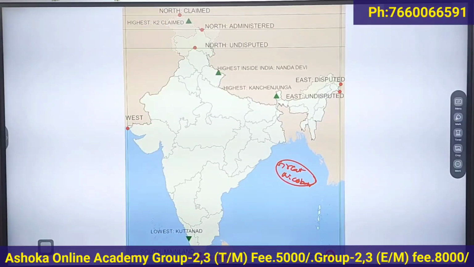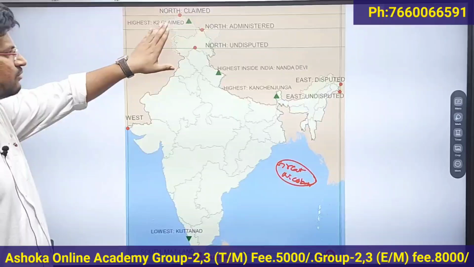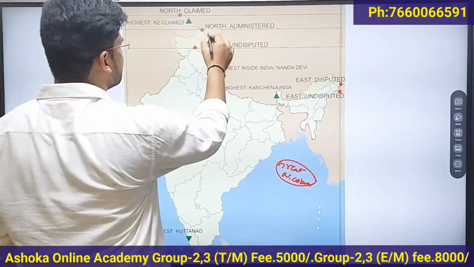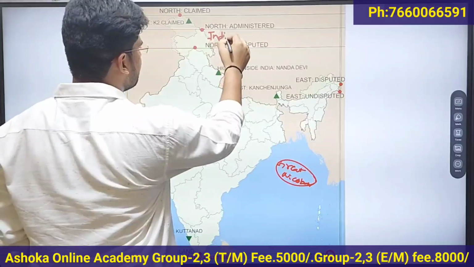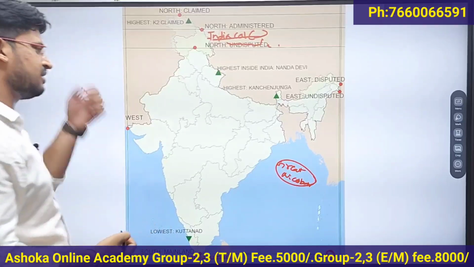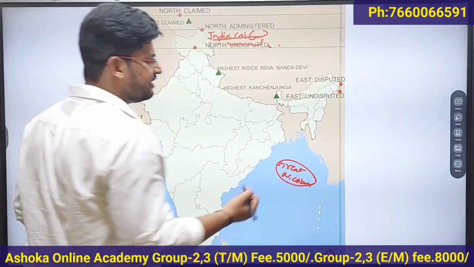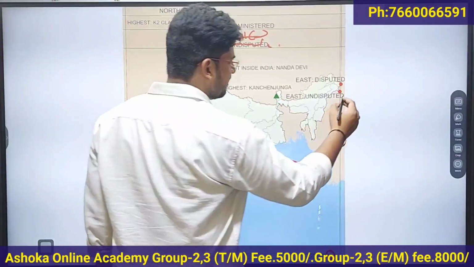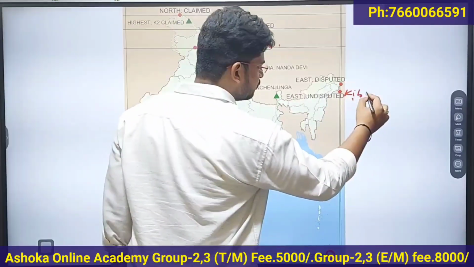So once again I am repeating this. The northernmost point is India Col, which is located in the Union Territory of Ladakh. The easternmost point of India is located in Arunachal Pradesh, the easternmost state, and the place name is Kibitu.